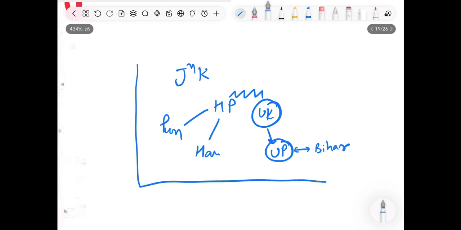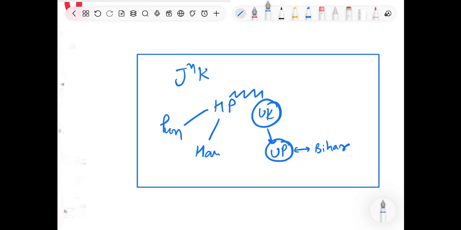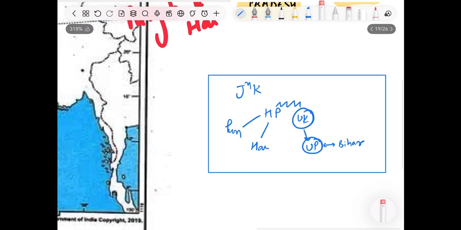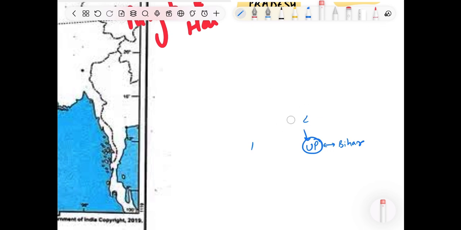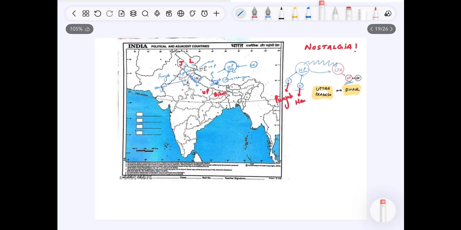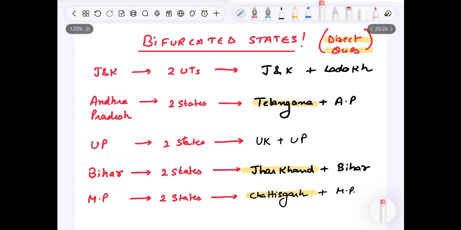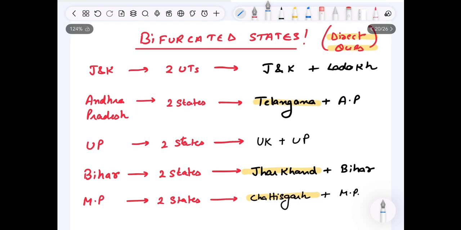Now please pause this video for a while and try to make this rough diagram by yourself in your notebook. Right? I'm erasing it. Please make this by yourself without watching. Let's move forward. This is an important slide. These are the bifurcated states. See, let's see how the states are formed.